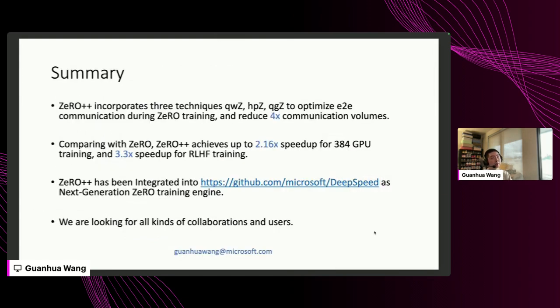The summary here is ZeRO++ incorporates 3 techniques, QWZ, HPZ, and QGZ, to optimize end-to-end communication during ZeRO training, and we reduce communication volume by 4x. Compared with ZeRO, ZeRO++ achieves up to 2.16x speedup over 300 GPUs training, and 3.3x speedup over RLHF training. And ZeRO++ is already integrated into our open source DeepSpeed repo as the next generation ZeRO training engine.